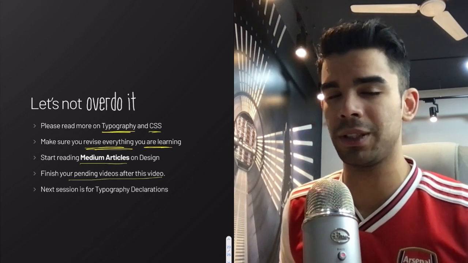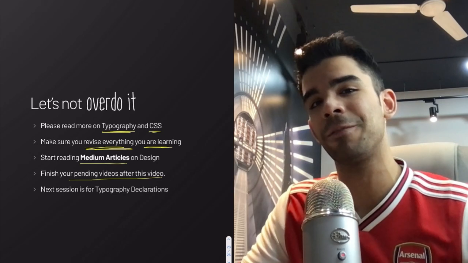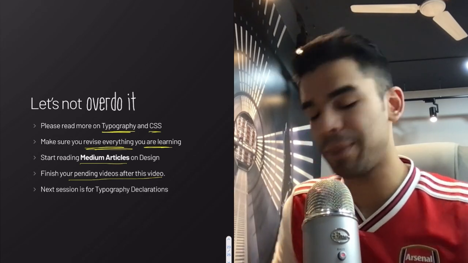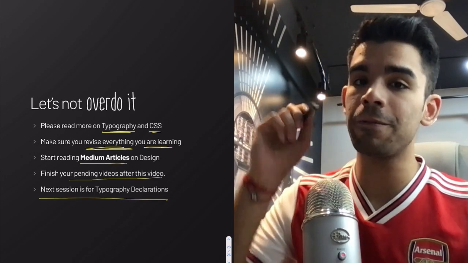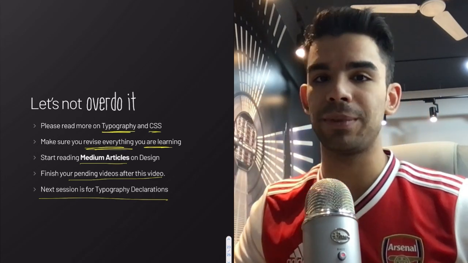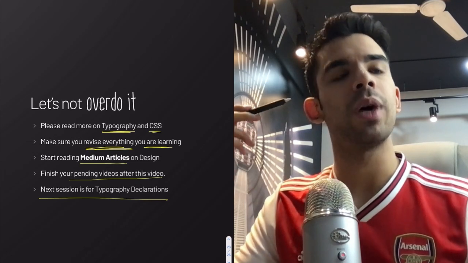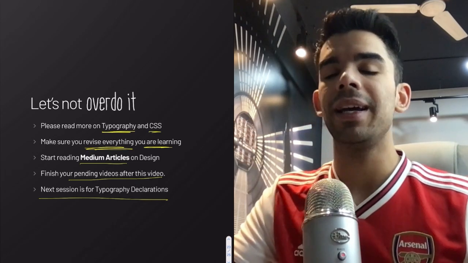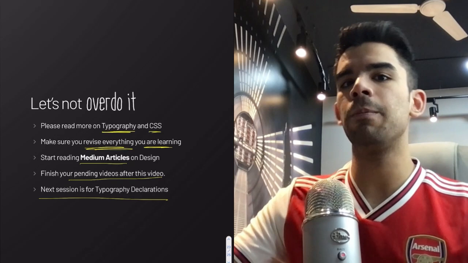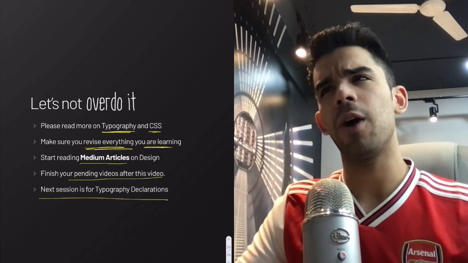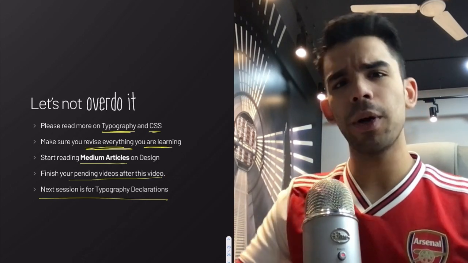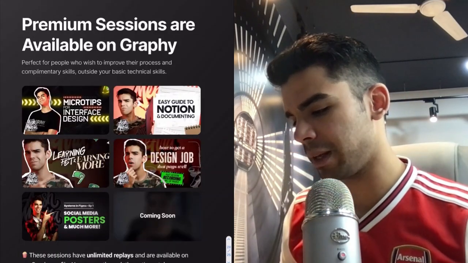If you're coming here for the first time, you have to see everything that I've taught till now to understand what was happening. Next session is going to be on the declarations. Next session we'll go on Figma and start declaring a type system. But I just wanted you guys to understand why would I use REMs instead of pixels. Most people directly jump to REMs. They never really teach the concept of REMs, or how did we even reach to the point of using REMs, which I feel was very important.